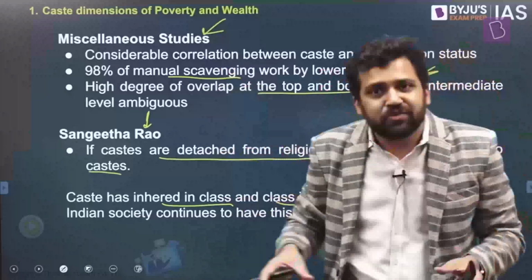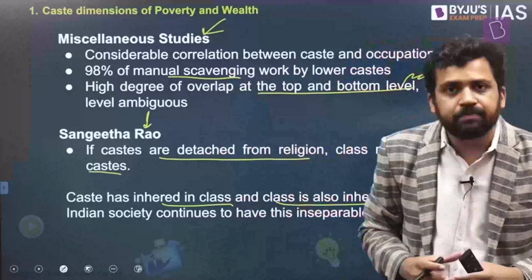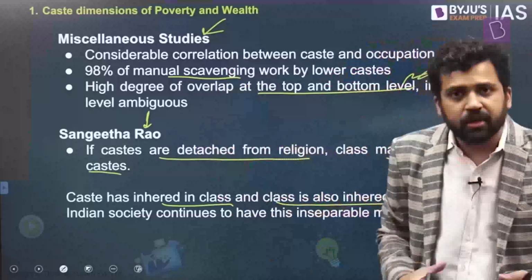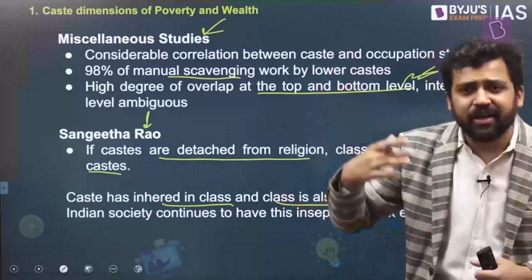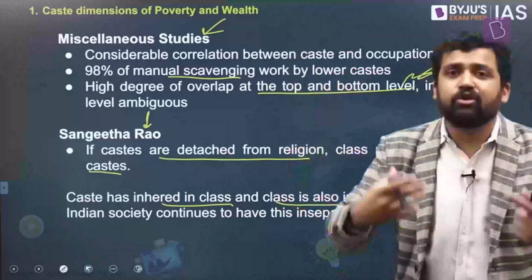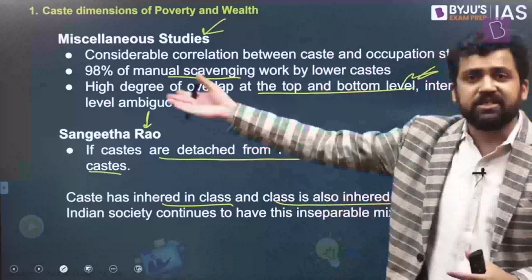But these three axes of stratification might have some form of overlaps. And here what we are seeing is caste is a status-based stratification. We would assume that caste and class are completely separate, which implies that someone who is maybe higher up in the caste hierarchy need not necessarily be higher up in the class hierarchy, but that might not be completely true. There are massive overlaps, as these different studies point out.